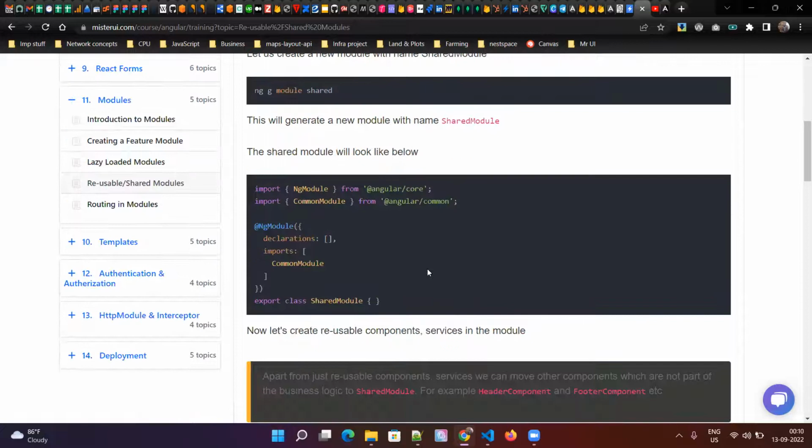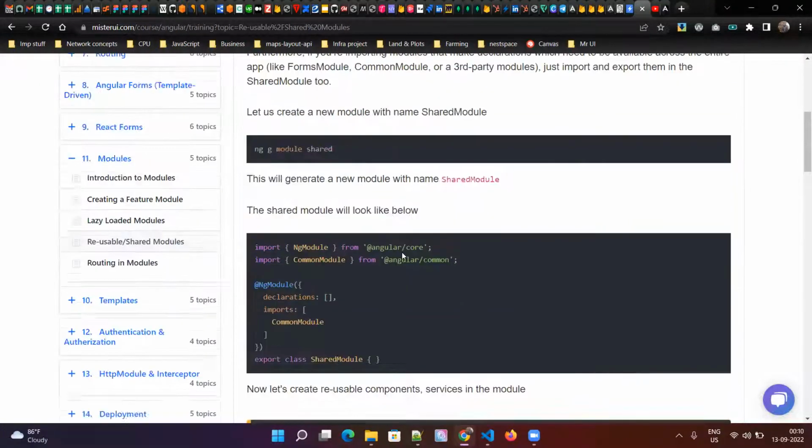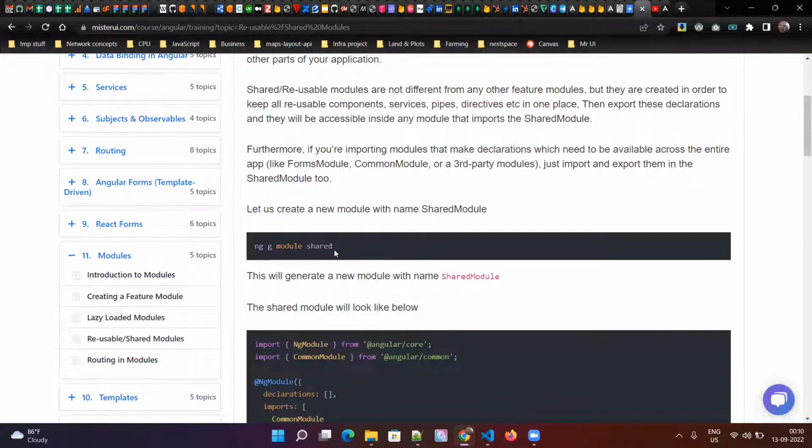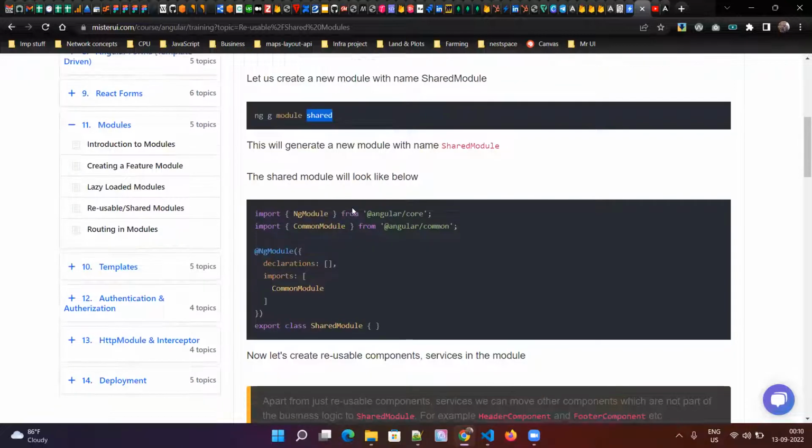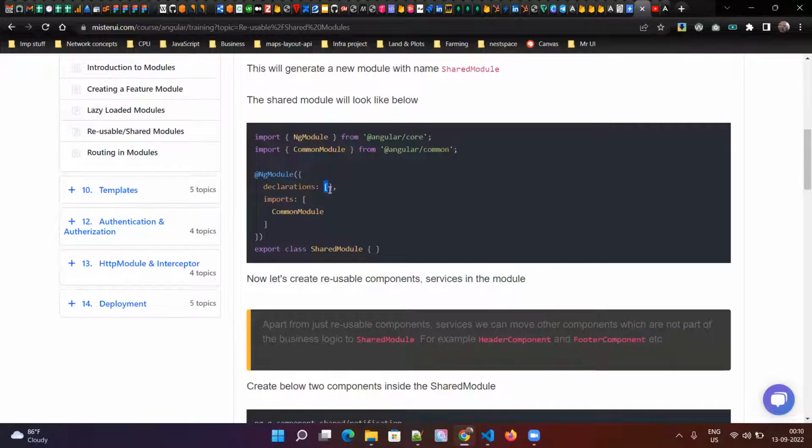In those cases, you have to create a module named, it depends, it can be common module or shared module, whatever name you give. Once that module is created, you can create components, pipes, and directives, and put them in the declarations section of that module so that they'll be part of this module.